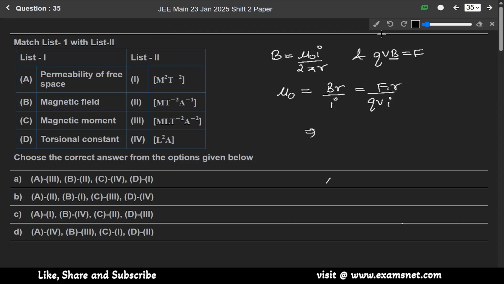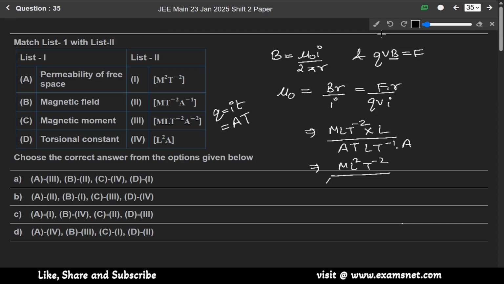And we know that the dimension of force is MLT minus 2. r means having dimension of length, over Q. Q equals IT, means A into T. So it will be AT, and V is LT minus 1, and I is ampere A. So it will be ML square T minus 2 over A square into L. So it will become M L plus 1 A minus 2 T minus 2, means it matches with third.